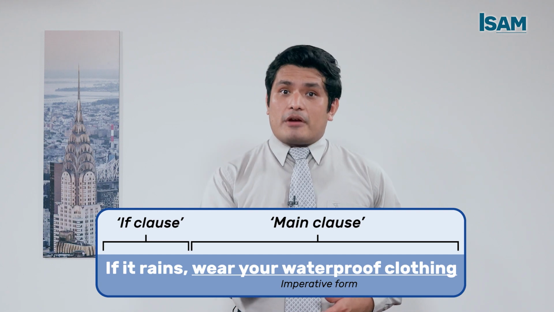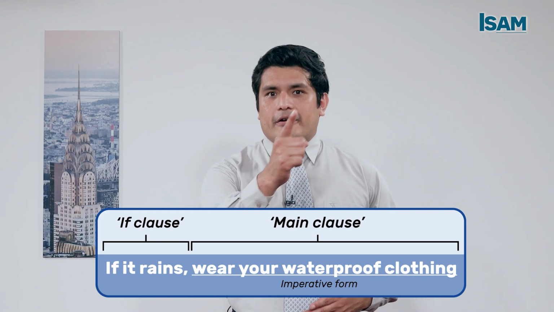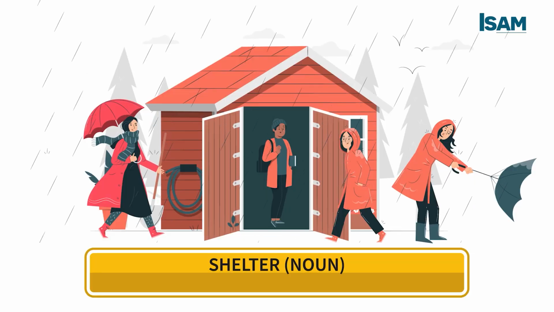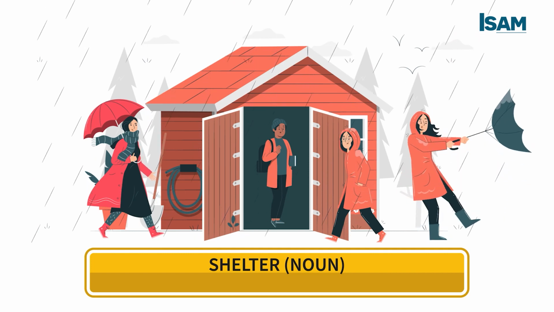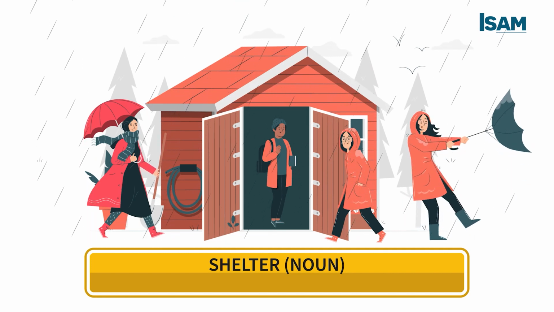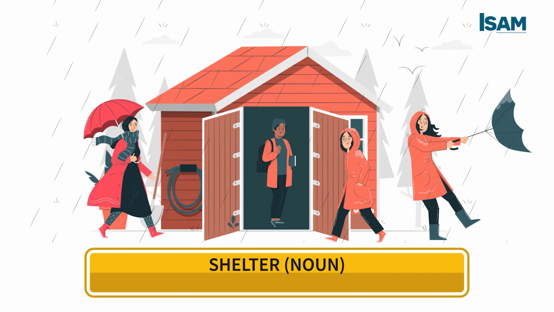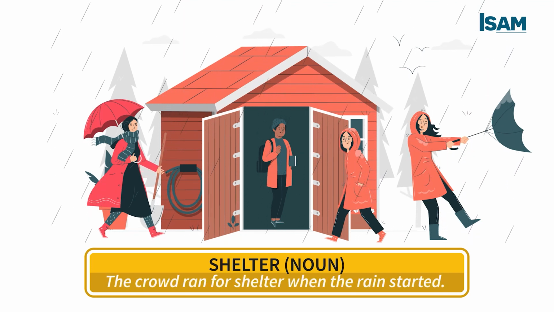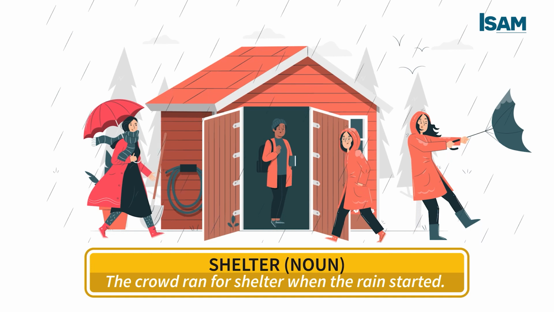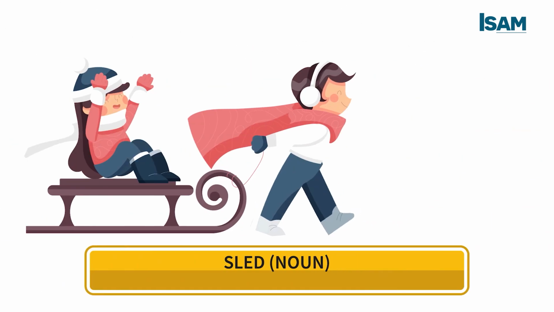Well, dear students, in this part we are going to learn a new vocabulary related to winter words. Let's see. Shelter is a noun. It means a place giving temporary protection from bad weather or danger. For example, the crowd ran for shelter when the rain started.